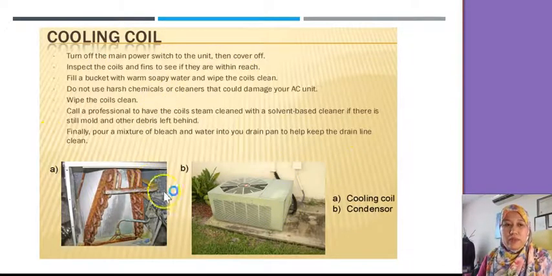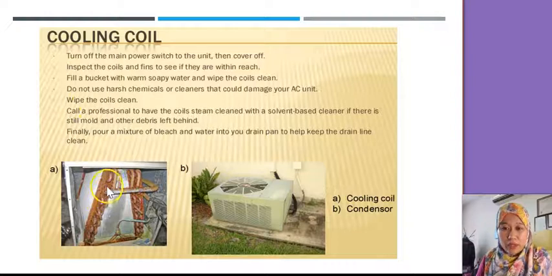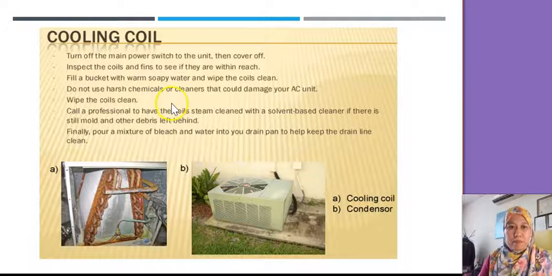Cooling coil itself. The cooling coil and the condenser, you need to make sure they're in good condition. You need to regularly maintain or service this cooling coil. Check regularly, wipe it clean, and if it's not in good condition, you can use bleach and water to help the cleaning.